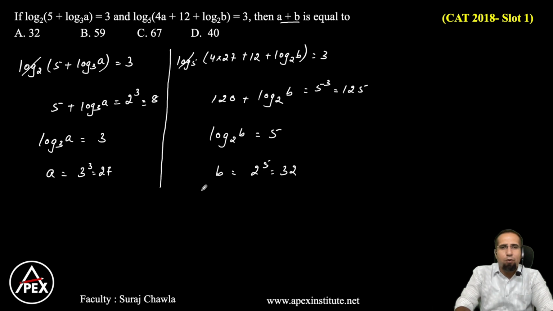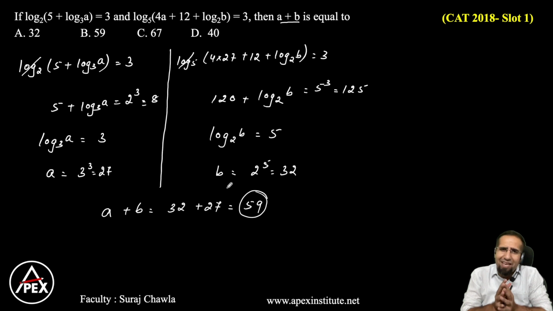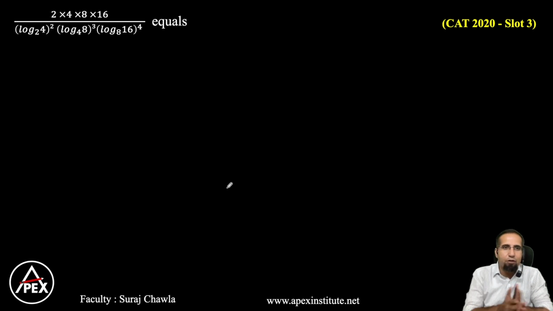Now what is asked in the question? The question is asking us a plus b. So therefore the value of a plus b will be equal to 32 plus 27, and our final value here becomes 59. Again, we can see it's a very simple way in which we can apply the basics of logarithms and get our answer. Right? Let's look at the next question here.